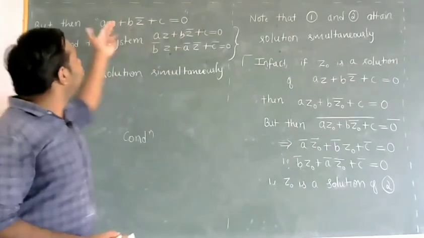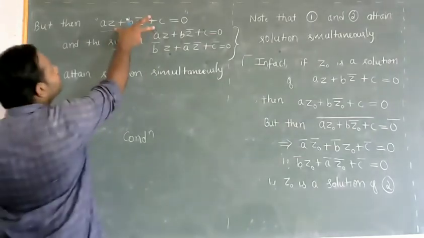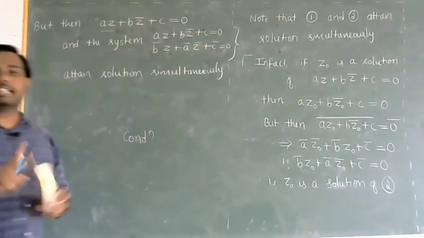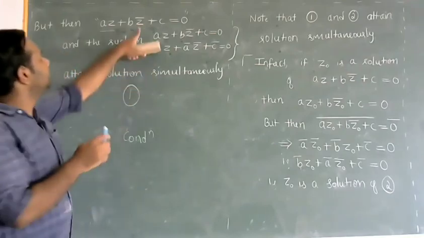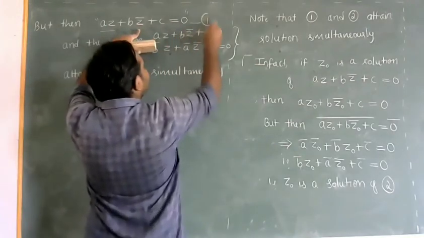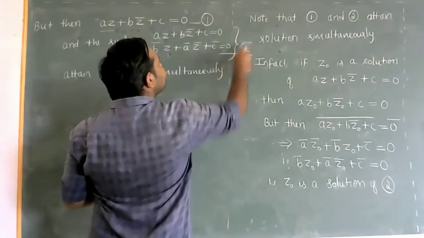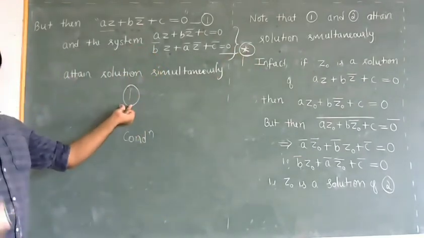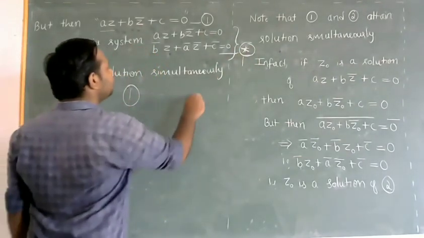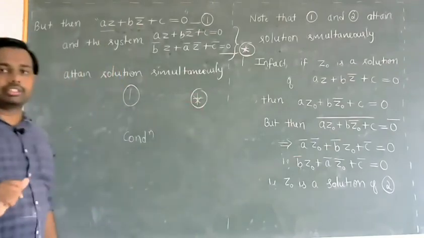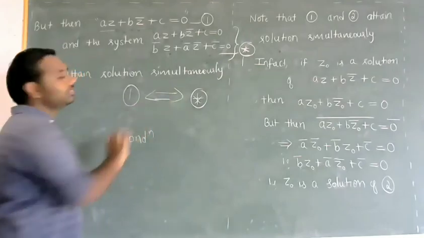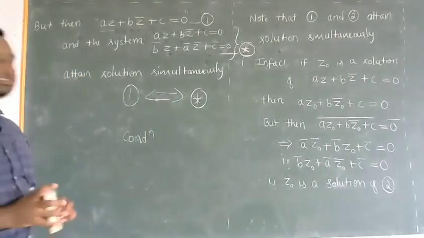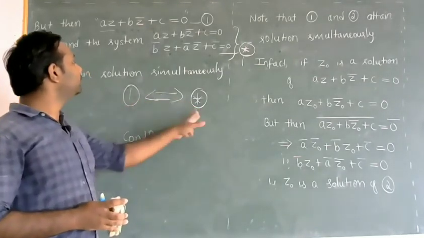So here we have these two. This equation and the system will attain solutions simultaneously. This was the first equation, and call this system star. So whenever equation 1 has a solution, star will have a solution, and whenever star has a solution, equation 1 will have a solution. So there is a one-to-one correspondence between the solutions of these two.